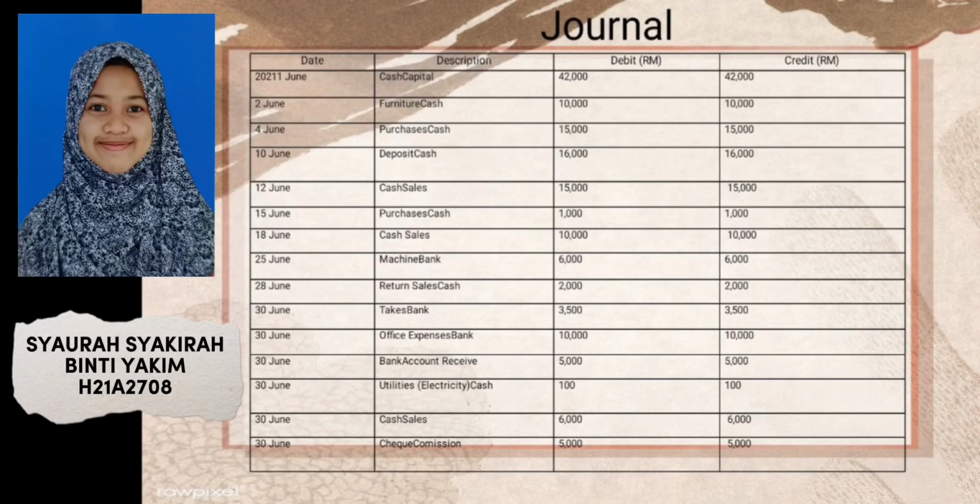A journal entry is used to record a business transaction in the accounting records of a business. A journal entry is usually recorded in the general ledger. Alternatively, it may be recorded in a subsidiary ledger that is then summarized and rolled forward into the general ledger. The general ledger is then used to create financial statements for the business. You can see the journal on the slide for your understanding.